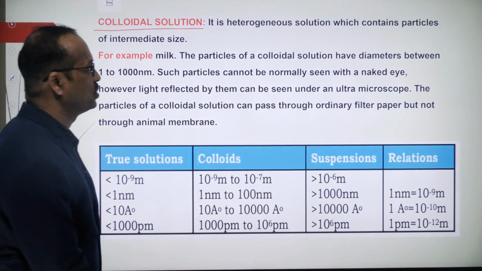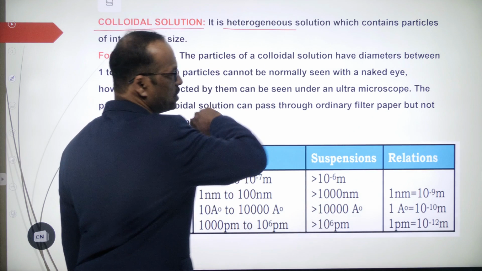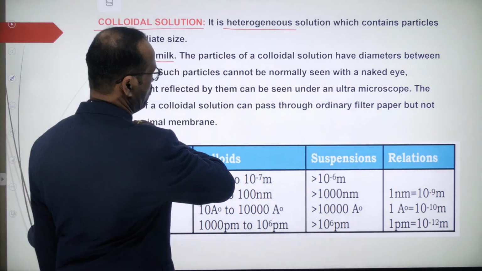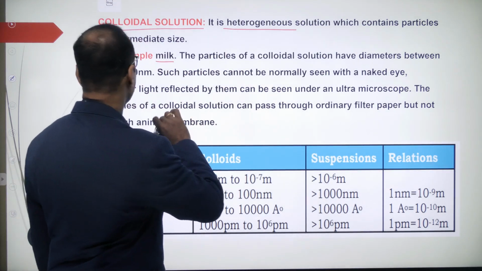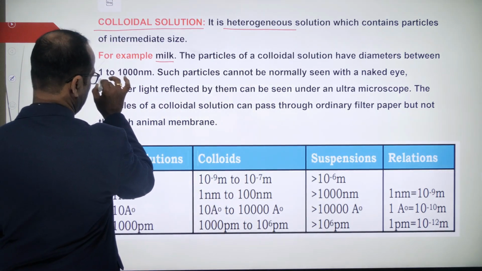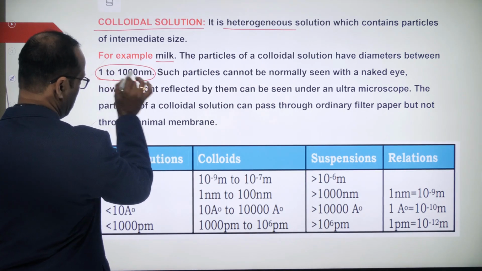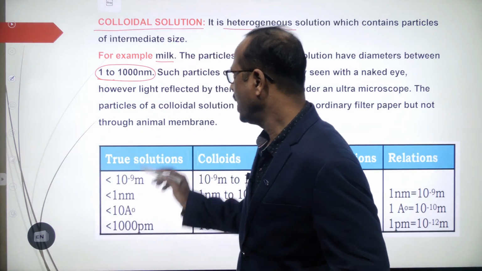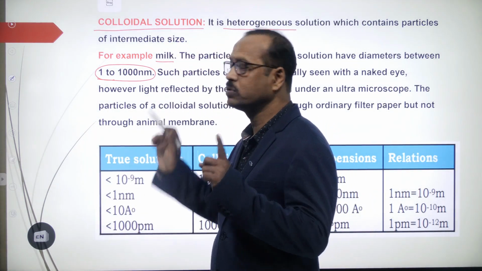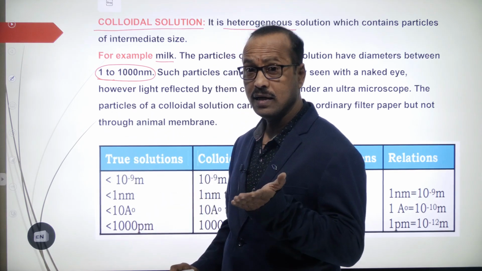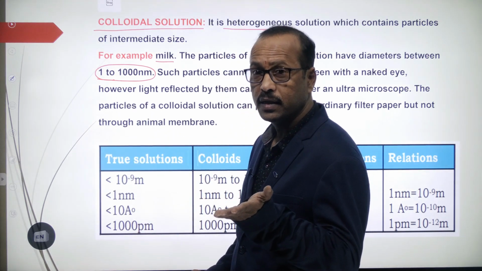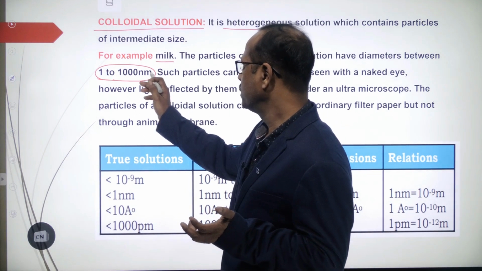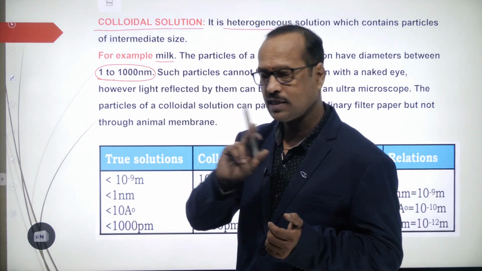Of course, colloidal solution is also heterogeneous. Already you have seen the chart. And your example, see, milk. Here the size of the solute particles is between 1 to 100 nanometers. Greater than the true solution particles, means bigger in size, and smaller than the suspensions, right?